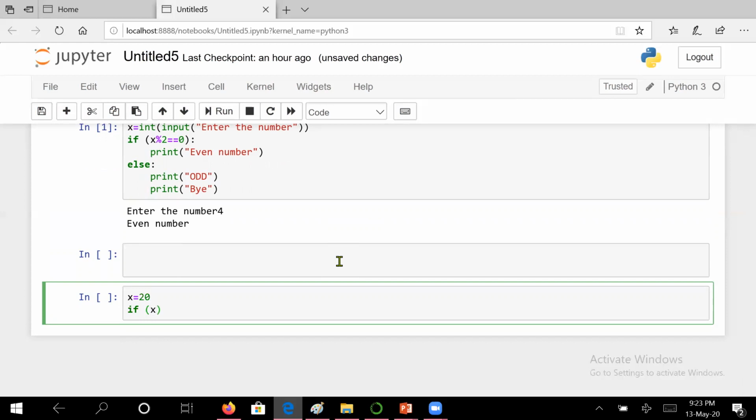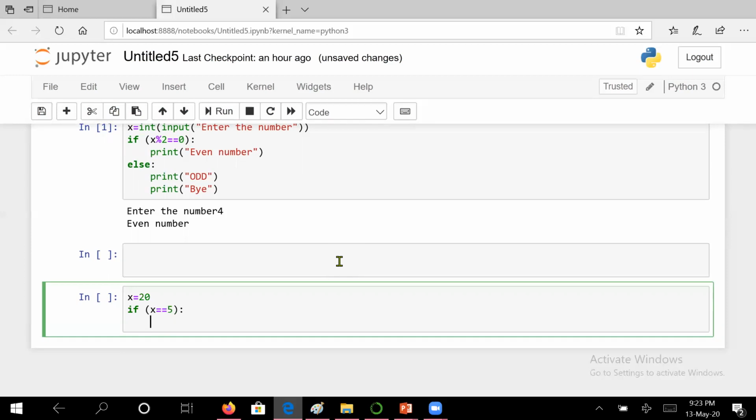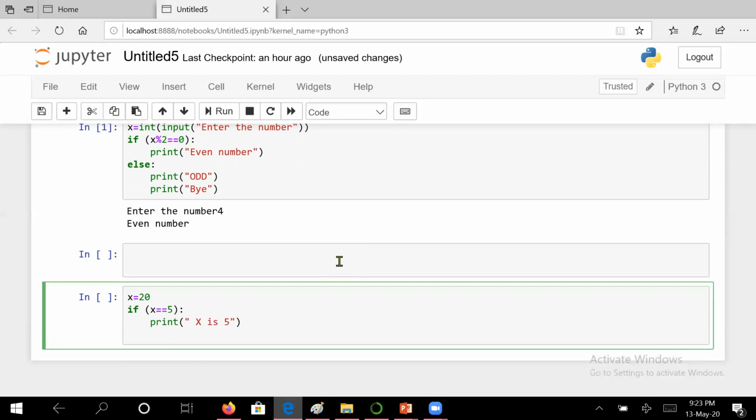Either you can write the conditions in brackets or you may not. Suppose I say if x is equal to 5, then I will say print x is 5. Else we will check x; brackets are optional, so we won't write them.